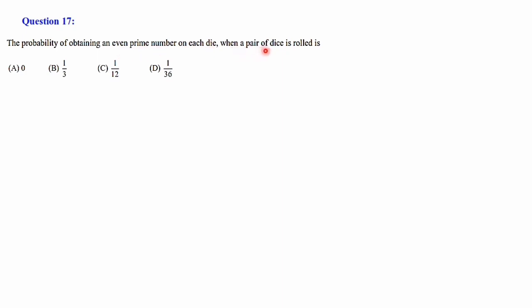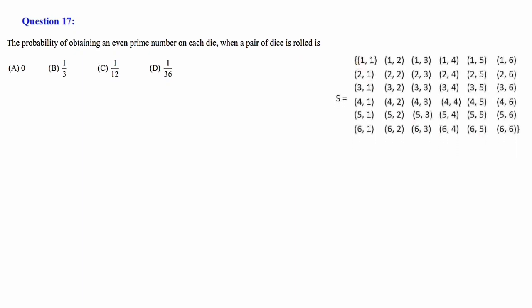When a pair of dice is rolled, pair of dice means 2 dice are rolled at a time. The sample space has 36 elements, starting from 1, 1, ending at 6, 6. Here only one expected outcome, that is 2, 2, because this is the even prime number on both dice. So the answer is quite clear. From these 36, only 1 is the expected outcome. So the result is 1 divided by total 36. D is the answer.